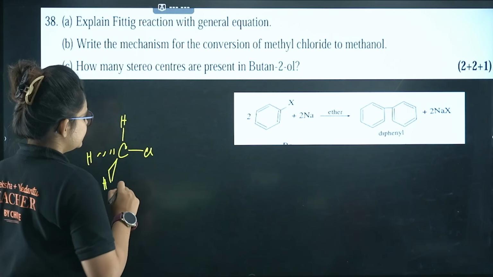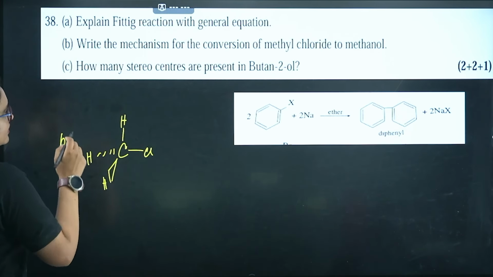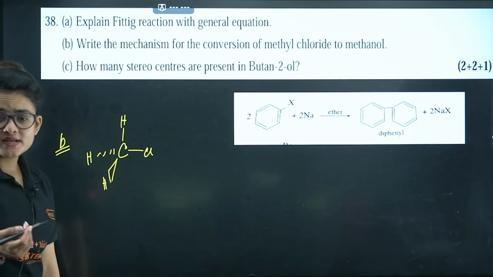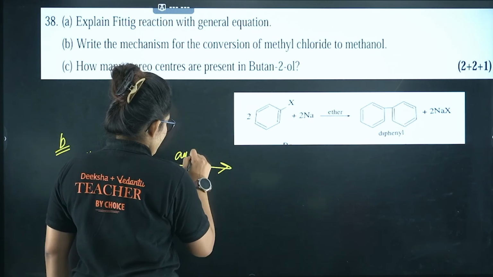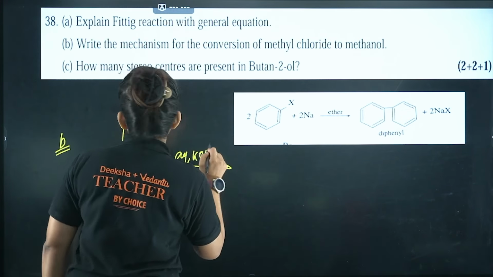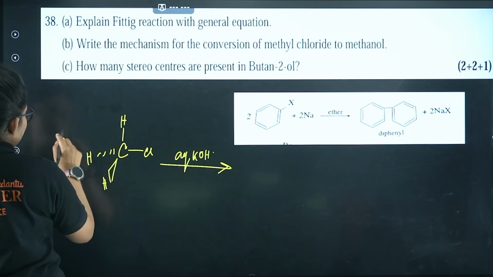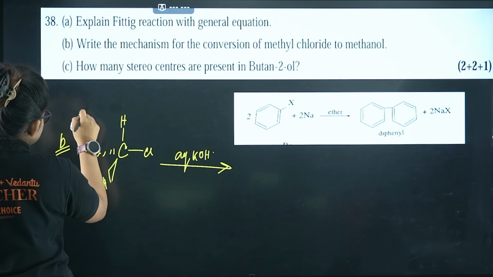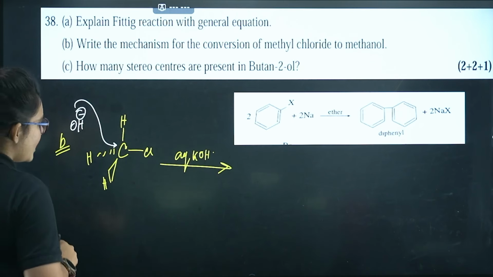Now let's say I have given aqueous KOH out there. So what basically will happen? OH minus will approach from the back side. Now what will I get?